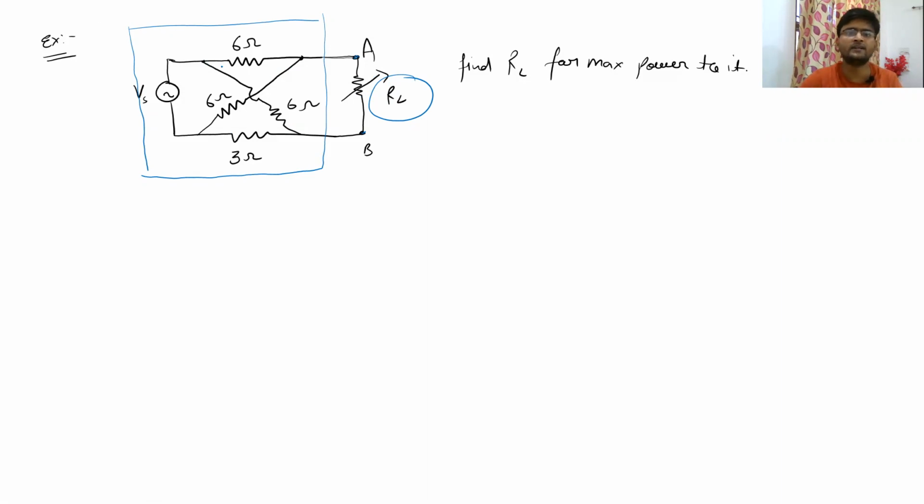So for this circuit, if you want to calculate RTH, you have to remove this RL and then calculate R equivalent across these points A and B. And during that calculation, you will deactivate all the voltage and current sources. So here this Vs will be converted into a short circuit, because the voltage source internal resistance is 0 if it is an ideal voltage source. So the modified circuit will be like this.